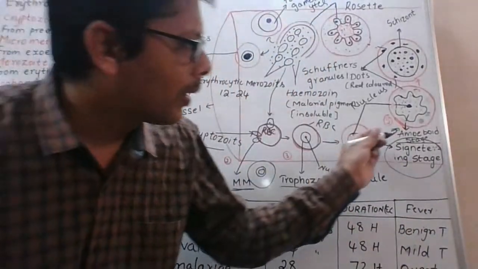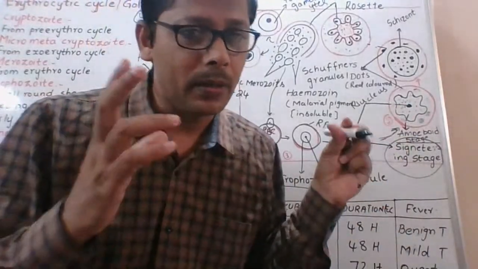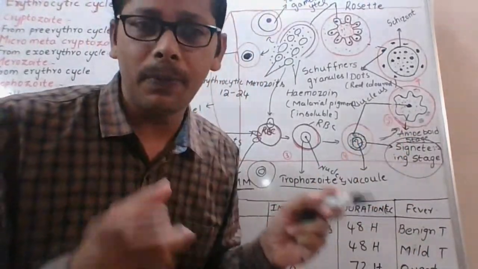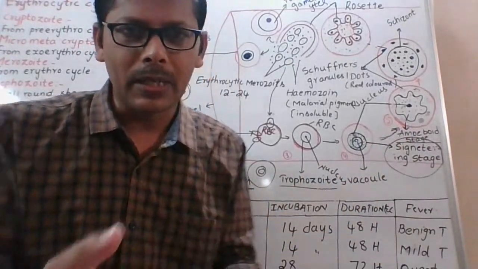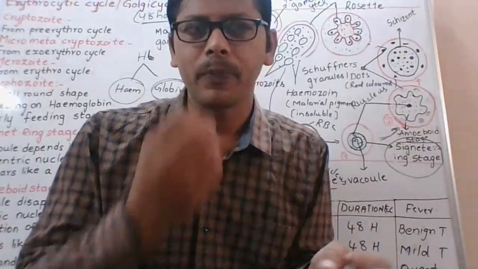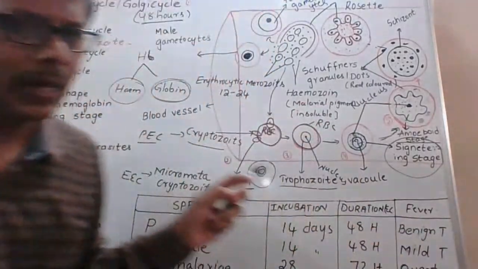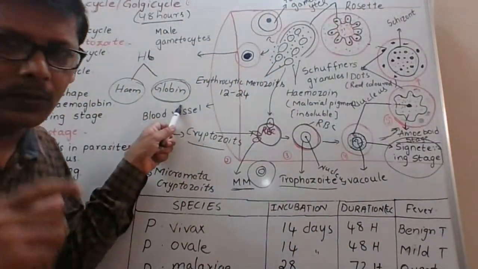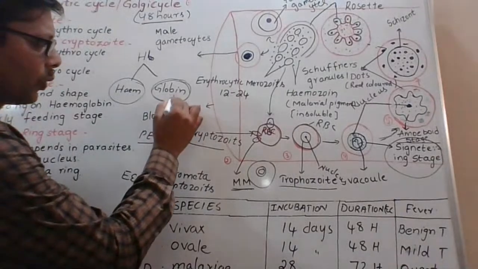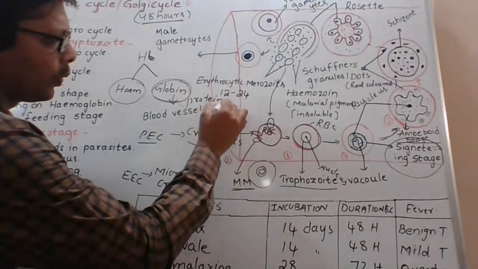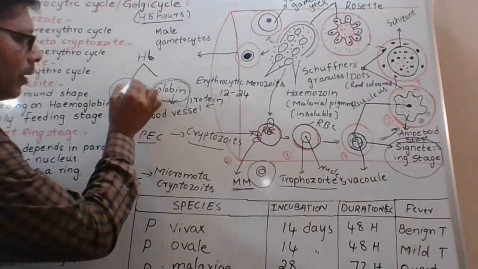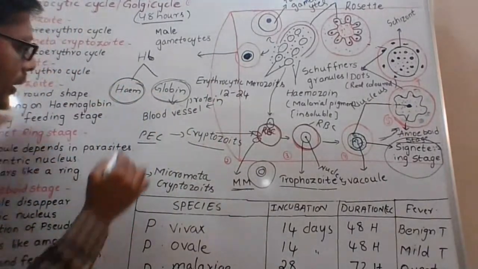Here, the amoeboid stage of the plasmodium actively feeds on our hemoglobin. It can digest the globin part. Globin is the protein part. But it cannot digest the heme.